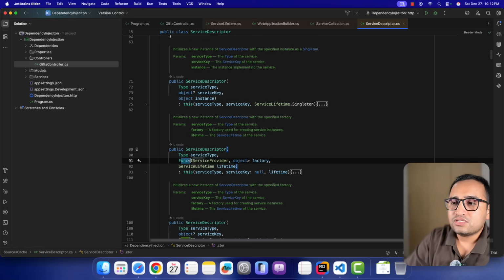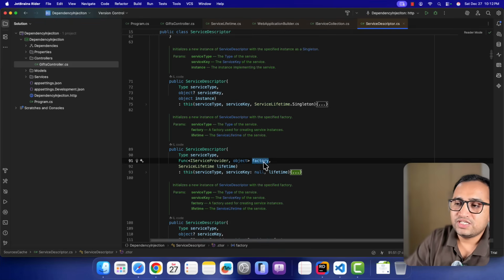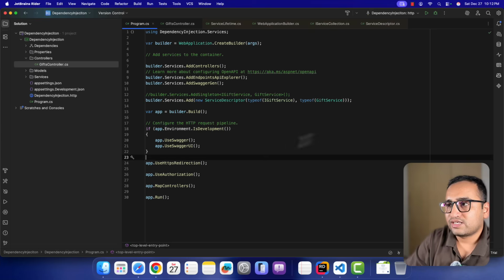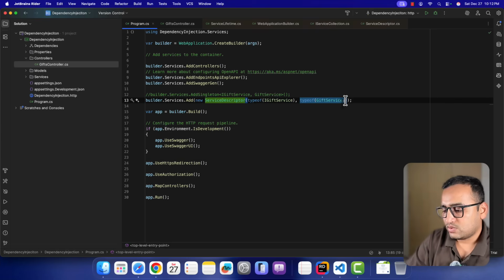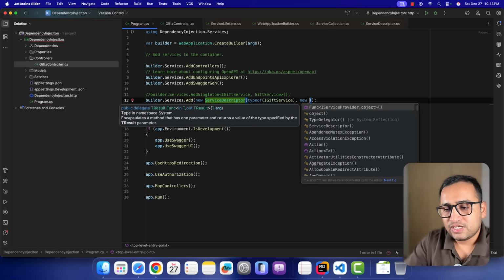Okay, so this is something I want to talk about now. We have this service descriptor, and then we are having this func factory. So here in this factory, let's use this factory version. How does this work? Remember, in one of the previous videos, we have already used this factory concept. The concept of factory is that you can tell your lambda over here how this instance will be created when it is needed.